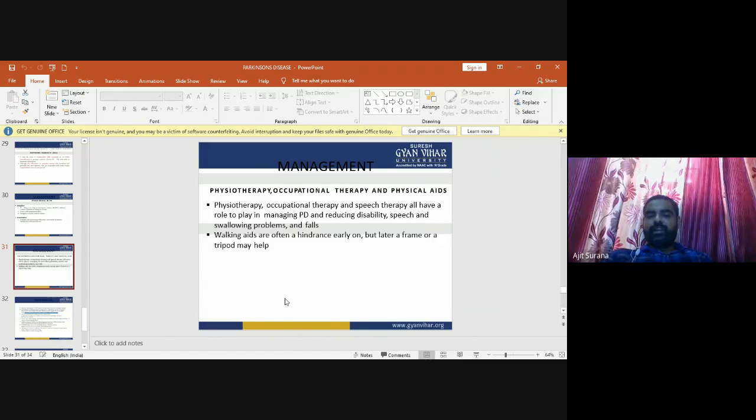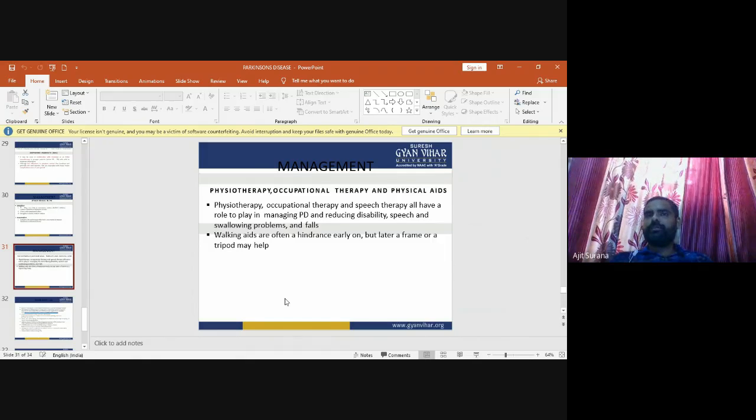So in physiotherapy, we use stretching exercises to reduce the rigidity and the spasticity, and strengthening exercises for the weak muscles. We use strengthening exercises to strengthen the weak muscles.